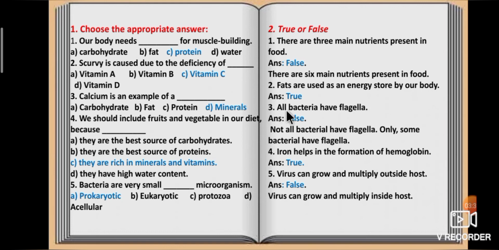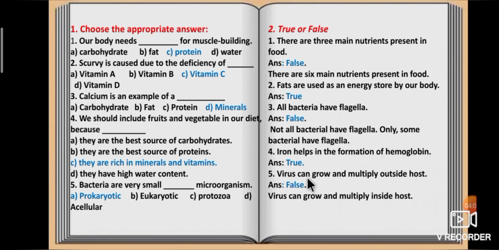Third one, all bacteria have flagella. Answer is false. Not all bacteria have flagella. Only some bacteria have flagella. Fourth one, iron helps in the formation of hemoglobin. True or false? Answer is true. Iron helps in the formation of hemoglobin.